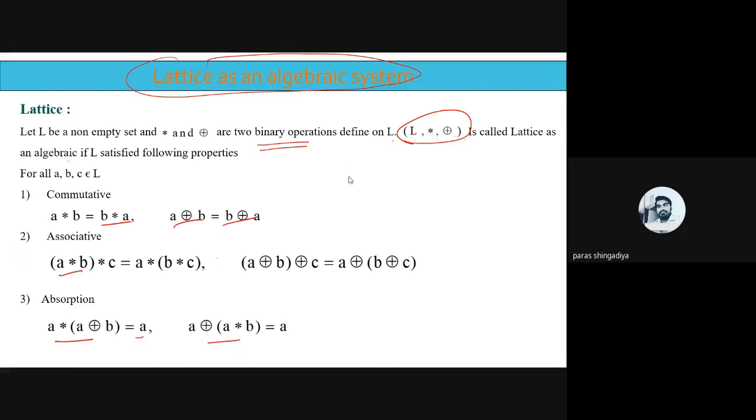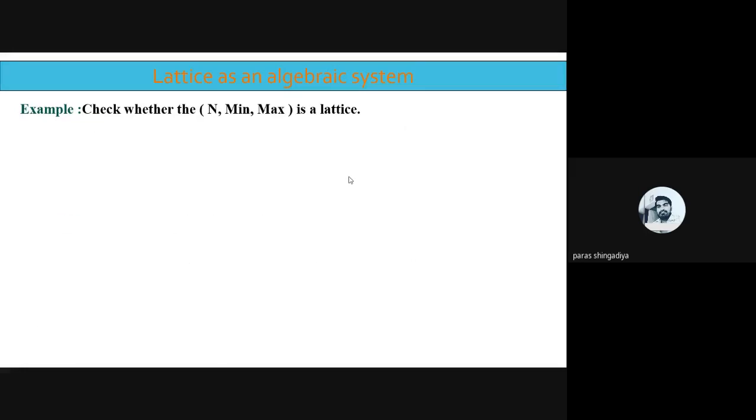Okay, so let us use it in this first example. We check whether the N minimum maximum is a lattice as algebraic or not. Okay, is a lattice or not. So if it is involved the three form L star ring sum, so it will check the algebraic property. Okay, if it is involved the two form L n d, okay, S24D, Sn less than or equal to. In this case, we just check lattice as a poset or not. Okay, here we check lattice as algebraic system. So check N minimum maximum is lattice or not.